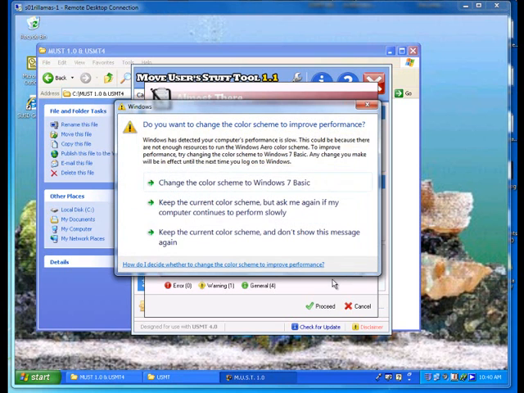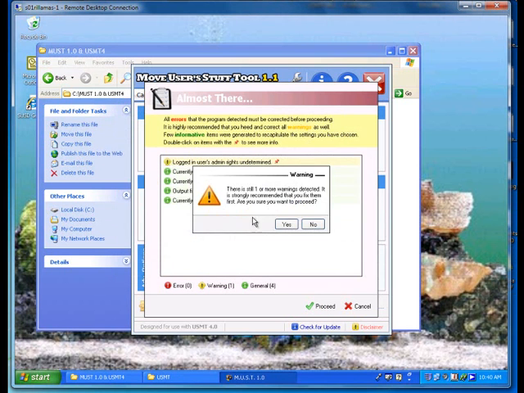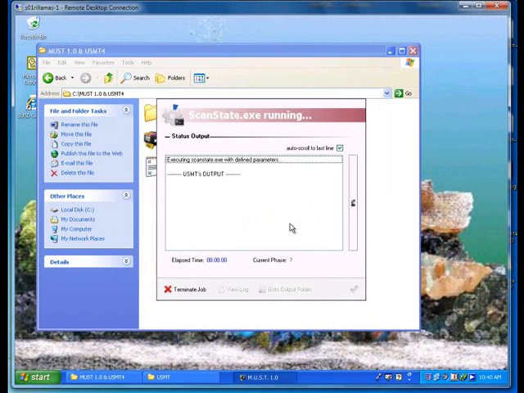So we'll say proceed, and let's ignore that. And it tells us about the warning. Say yes, and yes, and it is starting its process.